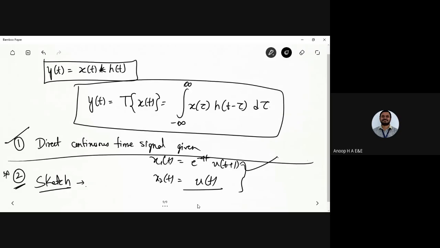Here x1 of t and x2 of t would be given in the question, and you need to find the convolved output of them. So you find the convolution of two signals, and then you have to sketch that convolved signal.